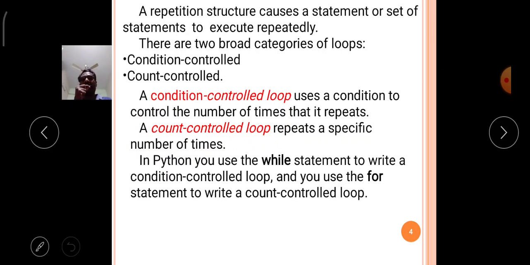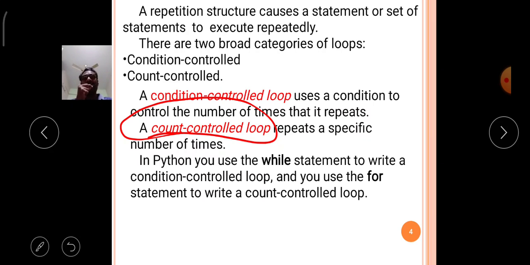Like that, a count controlled loop repetition structure will execute the block, that means the group of statements, repeatedly until the count reaches the maximum. That means until the count is completed. Like that, count controlled loop repetition control structures are available in Python.